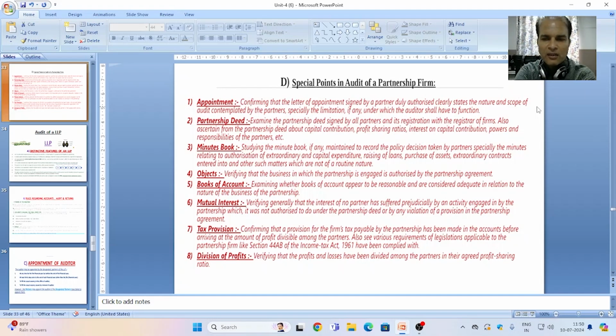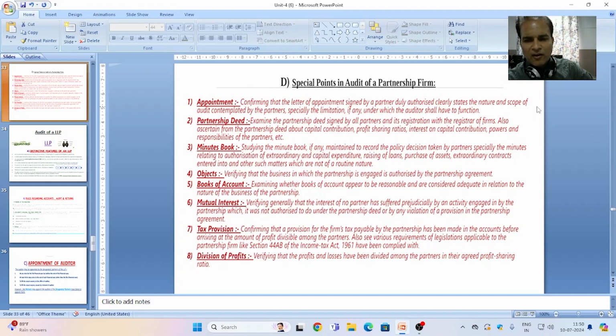Third, minutes book. Studying the minutes book, if any, maintained to record the policy decisions taken by the partners, especially the minutes relating to authorization of extraordinary and capital expenditure, raising of loans, purchase of assets, extraordinary contracts entered into, and other such matters which are not of a routine nature but absolutely related to the business. So the minutes book provides concrete information regarding the policy or decisions by the management.